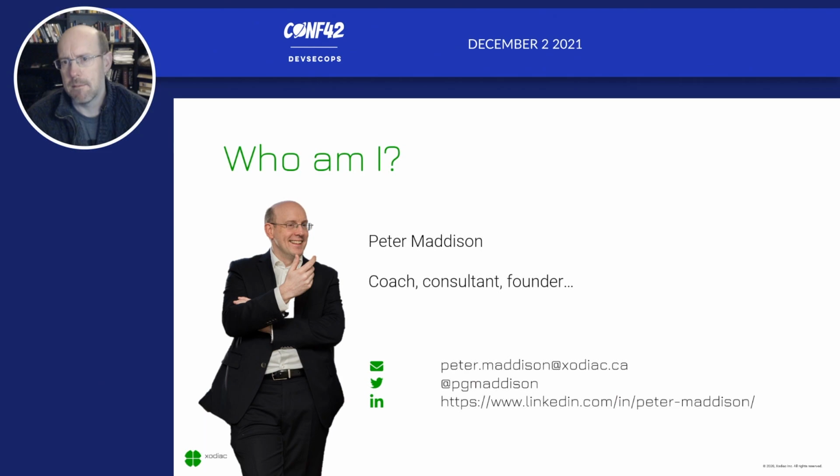So, who am I? I'm Peter Maddison. I'm a coach, a consultant, and a founder of a consulting organization called Xodiac. We help organizations adopting new ways of working. My particular specialty is around DevOps strategy, and in particular around lean control and working with senior executives around understanding how do we marry up the need to go fast with the need to understand how to do that safely.